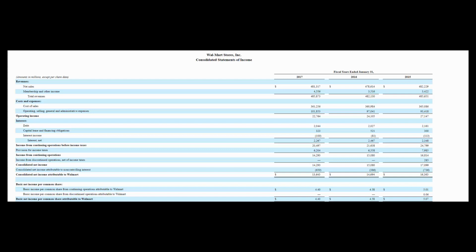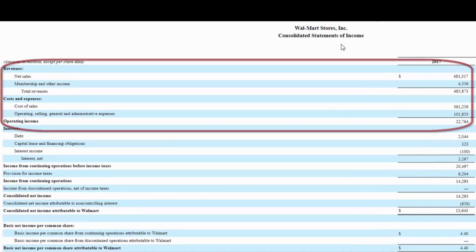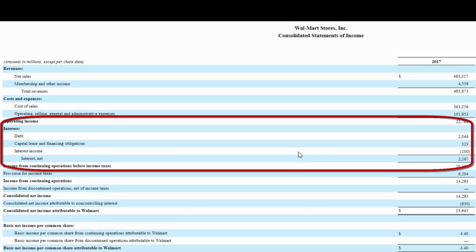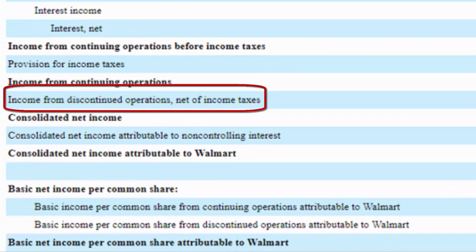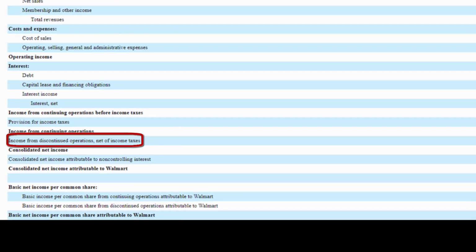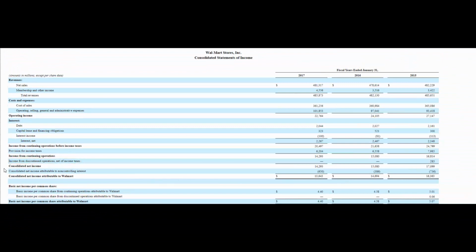Let's look at a real life example. Here's Walmart, and you can see that they've got an operating section of their income statement. They've got a non-operating section. They've got a line called income from continuing operations. They discontinued some operations in 2015. And one of the reasons we're looking at this example is they also have consolidated net income attributable to non-controlling interests.